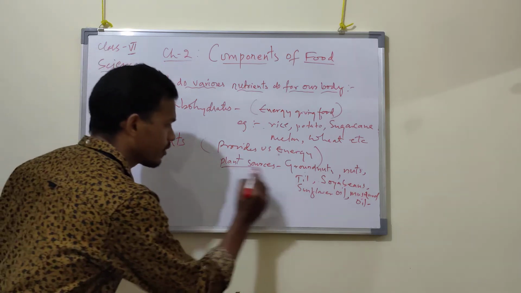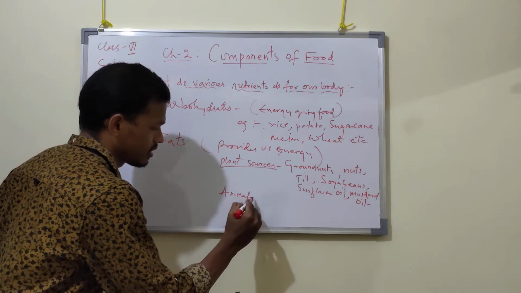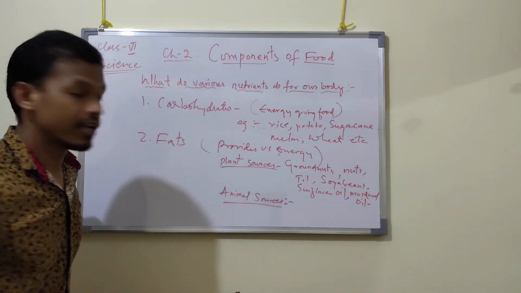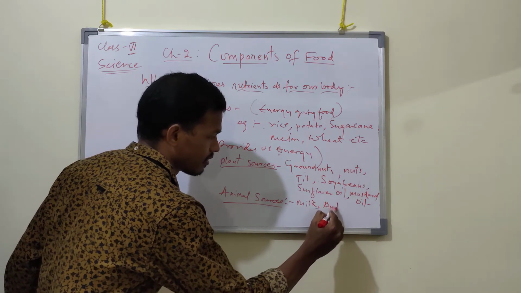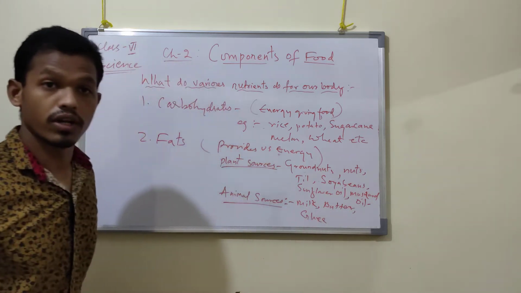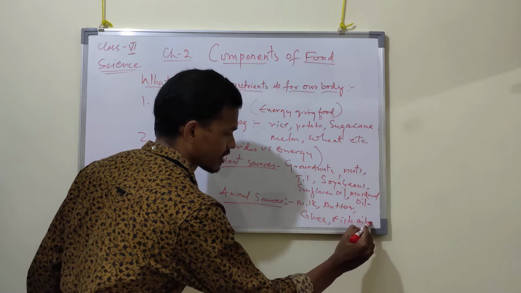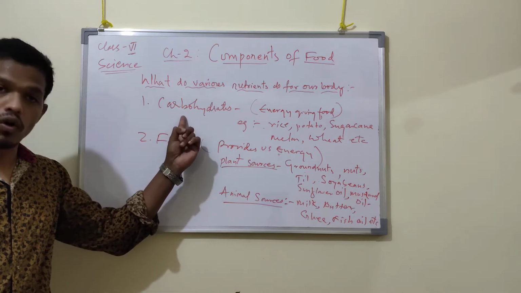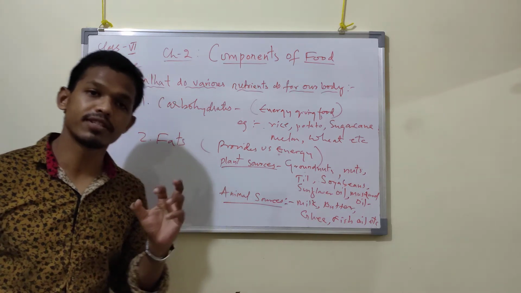So these are the plant sources. What about animal sources? From animals also we obtain fats, such as milk, butter, or ghee. Then also fish oil and some fish. So fats also provide us energy. Carbohydrate also provides us energy. These are the nutrients that give us energy.